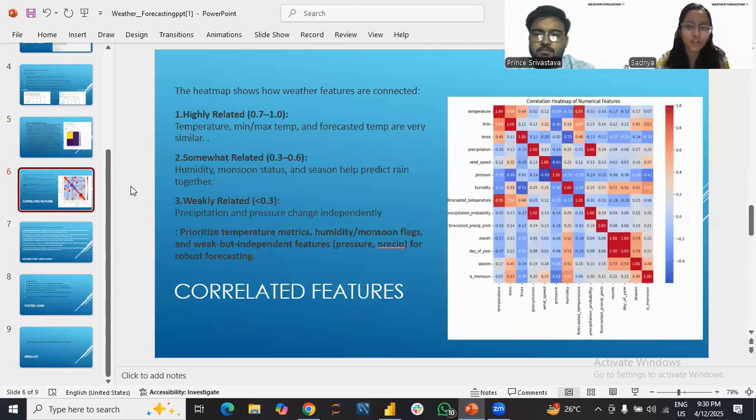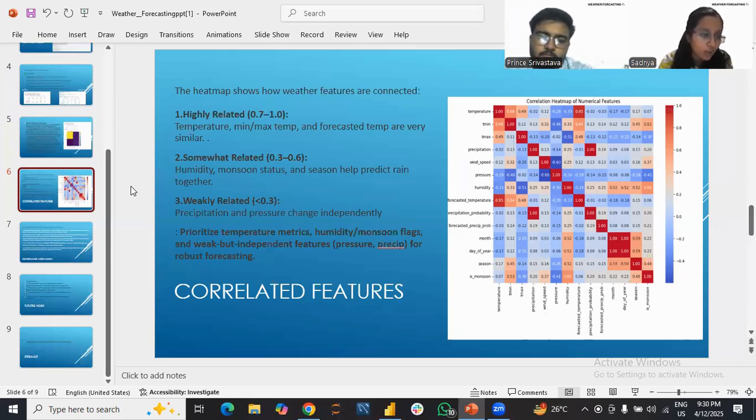Yeah. So, talking about correlation, what kind of features did we actually put in our model? Here is a correlation matrix, a correlation graph, which shows that the temperature, min-max temperature, and forecasted temperature are very similar, giving correlation values of 0.7 to 1. Whereas humidity, monsoon status, and season together help to predict rain, which is very correlated, and we can use it to predict whether it is raining or not.